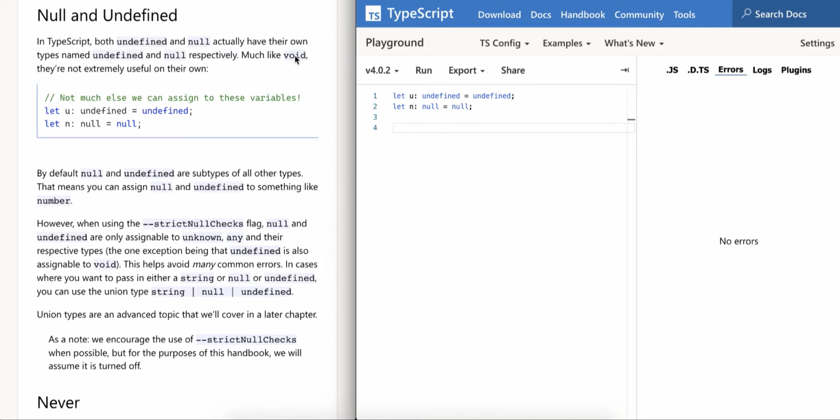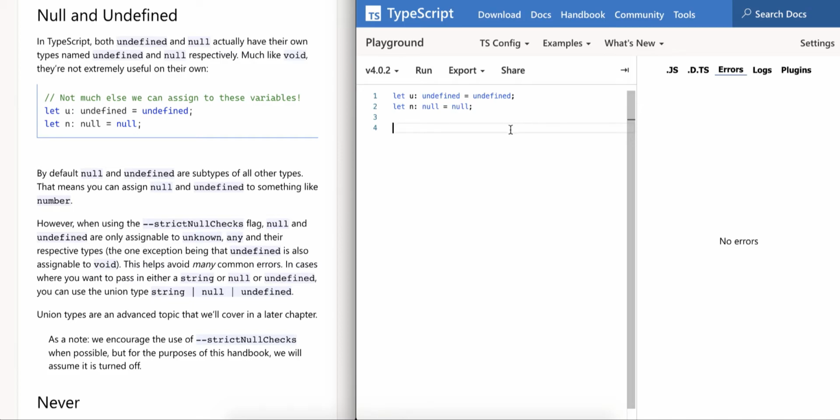At least with void, what we used to do is write a function which is not going to return anything. So let's say we wanted to throw a warning or error at runtime, in that case we can create a function with the return type of void, and then write the logic, maybe logging an error message or throwing an error. Those kinds of things we can achieve using void. But with undefined and null, we don't have much use case.